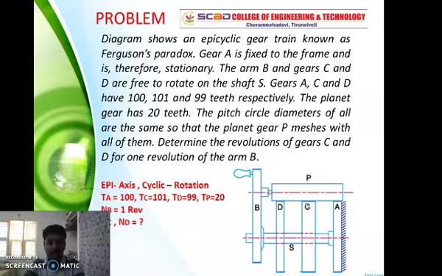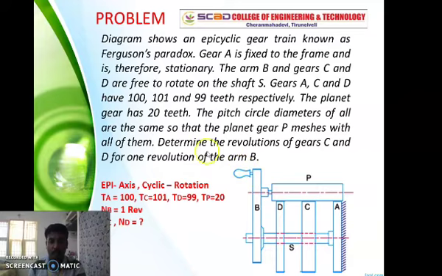They may stay supported or they may run together. The pitch circle diameters of all are the same, so the planet gear P meshes with all of them. Determine what we need to find in this problem.